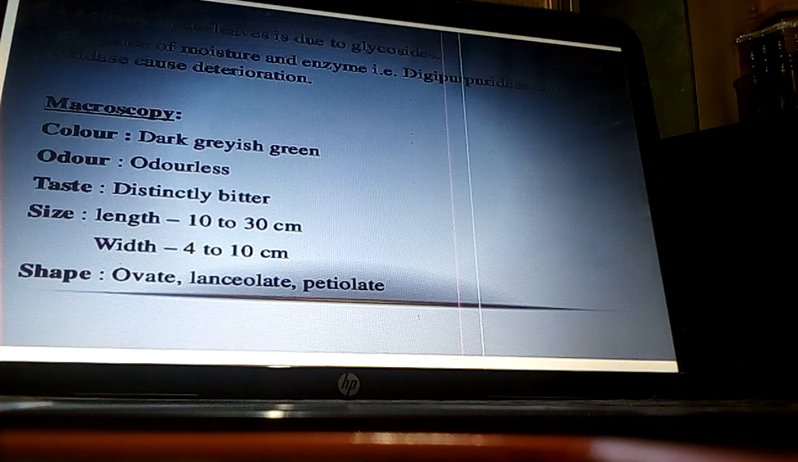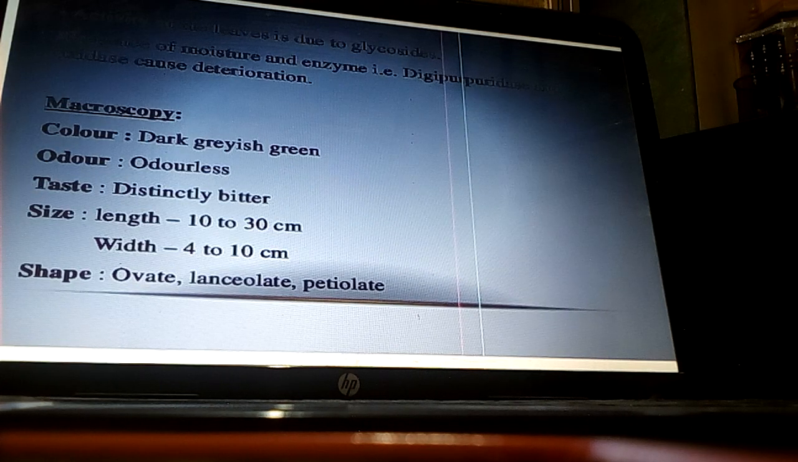The activity of these leaves is due to glycoside. The presence of moisture or enzymes, that is purpuridase and oxidase, causes deterioration of the leaf, so it should be protected from moisture during storage. Microscopy: color is dark greyish green. Odor: odorless. Taste: distinctly bitter. Size: length 10 to 30 centimeter, width 4 to 10 centimeter.